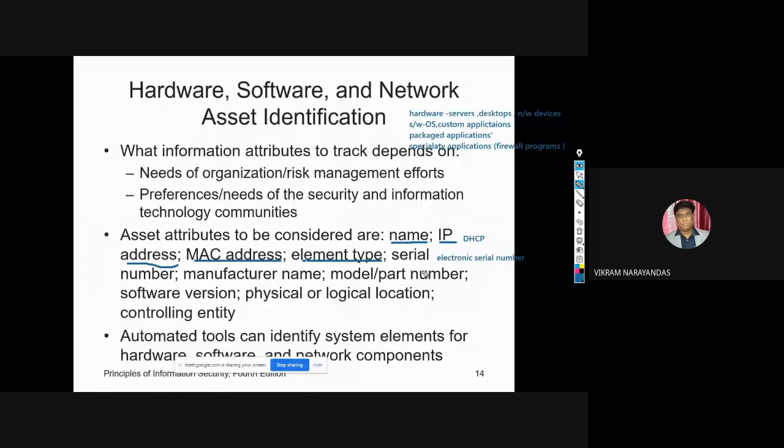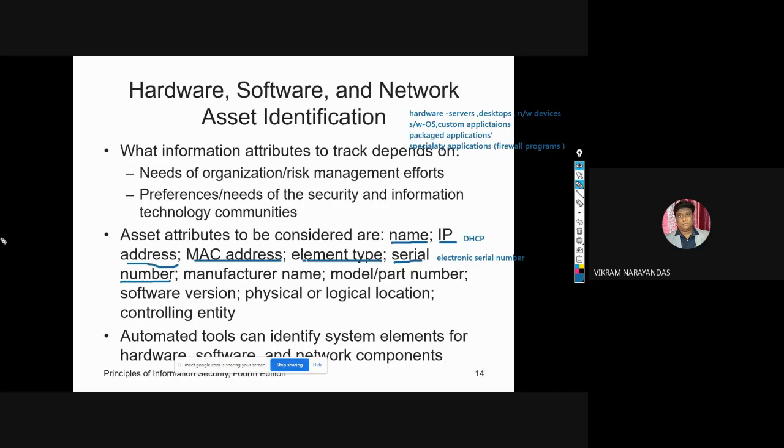Okay. Next, serial number. So what is the serial number? Generally the serial number can be seen for hardware devices. Serial numbers can uniquely identify a specific device.